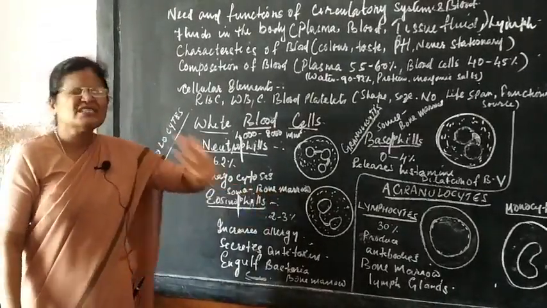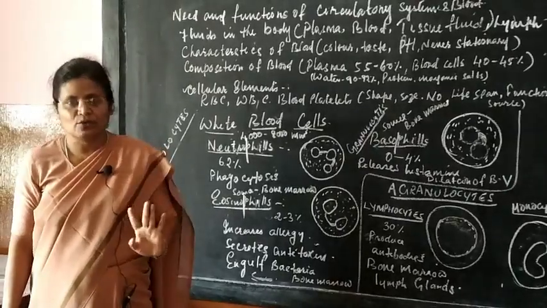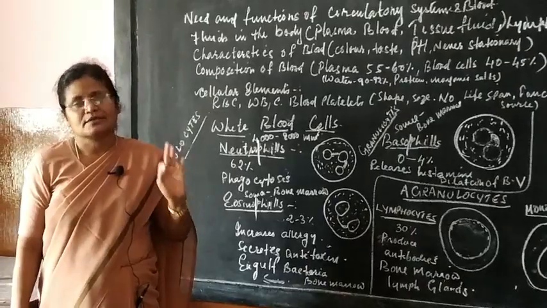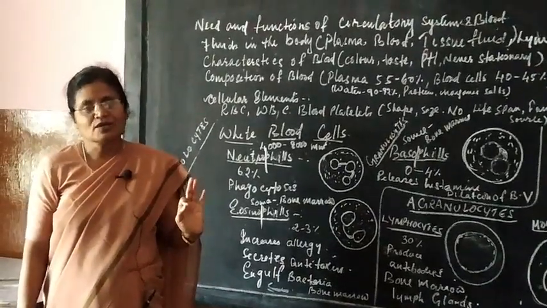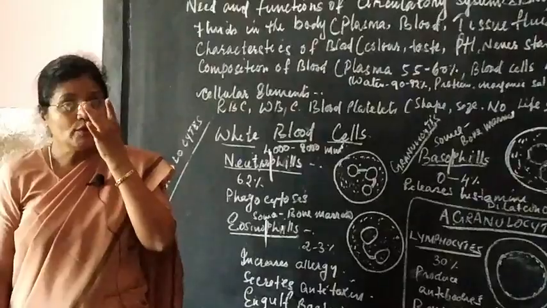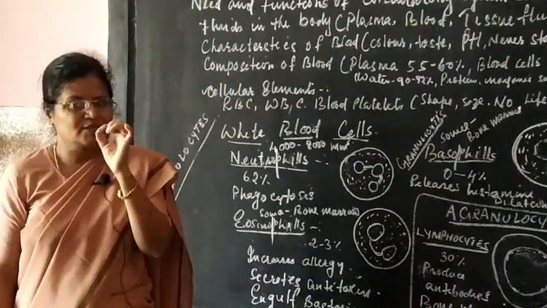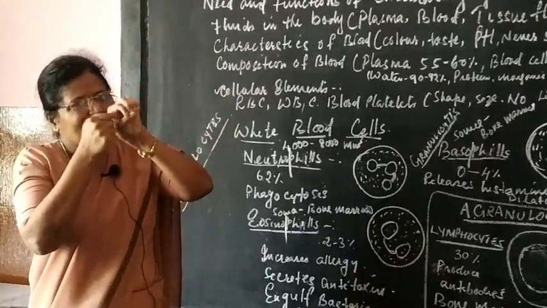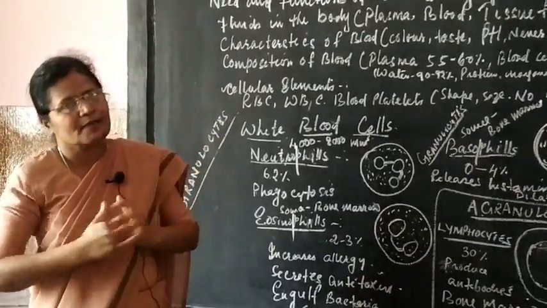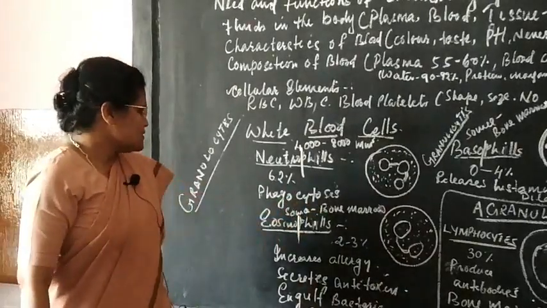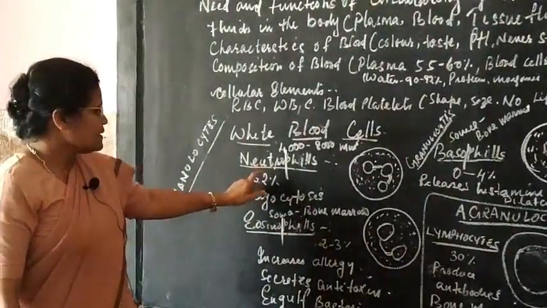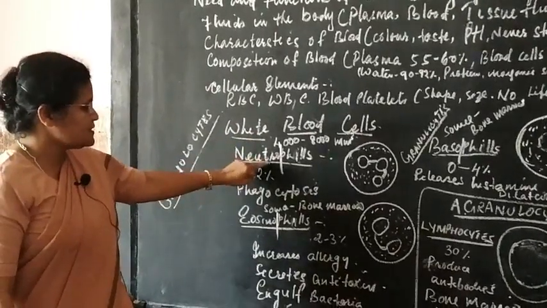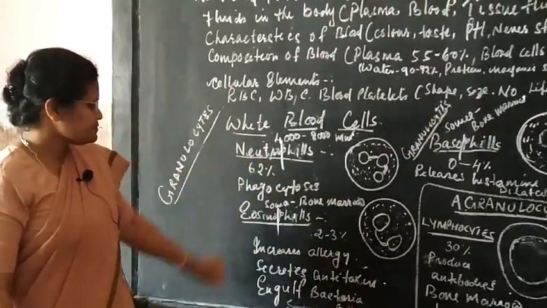Mostly the blood cells are produced in bone marrow, okay. The function of bone marrow is to produce blood cells. Liver and spleen also produce blood cells, but the bone marrow, I told you in the last class what is bone marrow. In the bone you have a hollow thing that produces the blood, okay. So the bone marrow is a source of production of this one, and 62% of your total WBC contains your neutrophils.